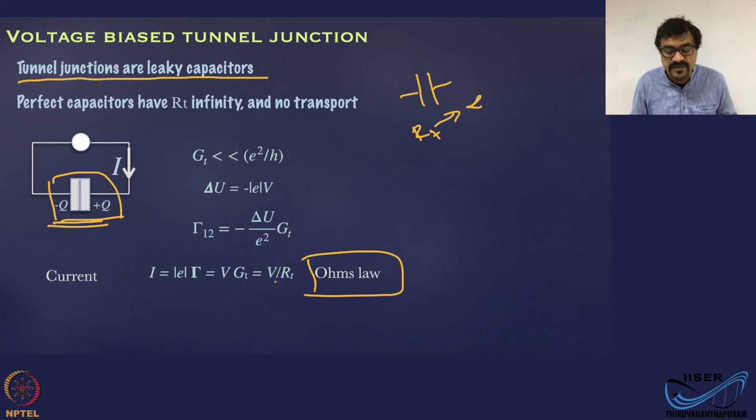Okay. But in this discussion, we have not assumed any value to the capacitance here, or geometry here, or size here. We just have a tunnel junction. And what is the tunneling current through that? That roughly obeys Ohm's law. It works as a resistor.